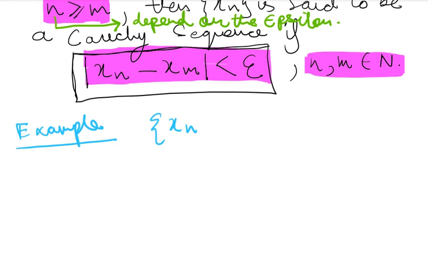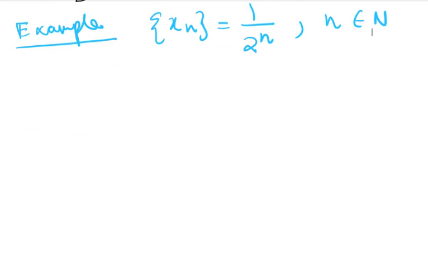I want to take the sequence as 1 by 2 to the power n, and of course n will belong to natural numbers. So let's start proving Cauchy sequence. In order to prove Cauchy sequence, what must we have? First, we must have an epsilon greater than 0.